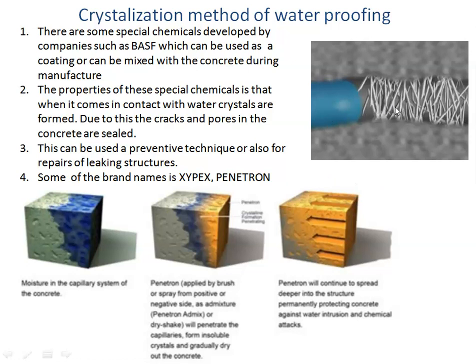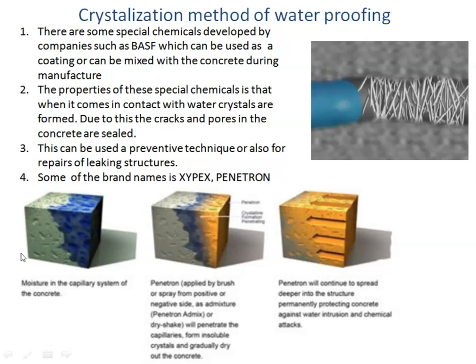One of the advantages of this method is that it can be used from the positive as well as the negative side. So even if there is a leakage from a slab, let us say, and you cannot repair it from the positive side, then you can apply this chemical from the negative side, and it will go inside the cracks and form crystals and seal that.